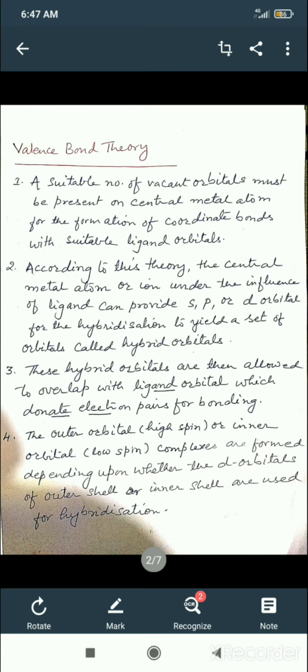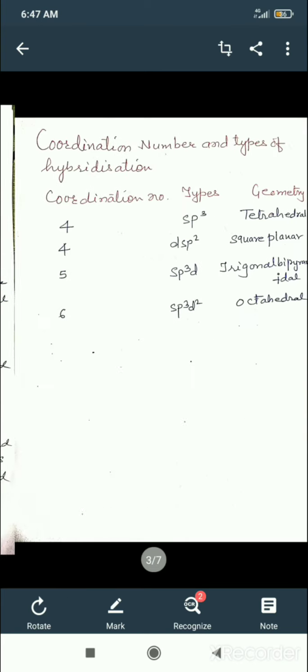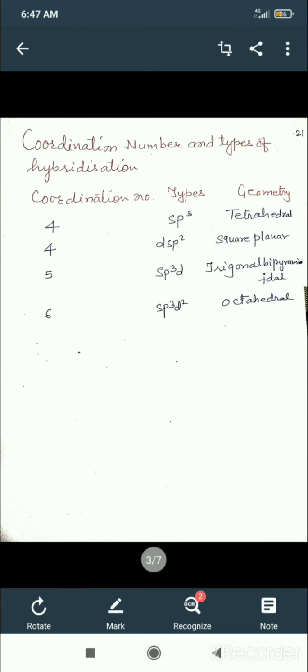We have to proceed towards the next part, that is, the relation between the coordination number, type and geometry. If the coordination number is 4, the type is sp3 and the geometry will be tetrahedral. But if the coordination number is 4, there is also the possibility of dsp2. Means sp3 is also possible.